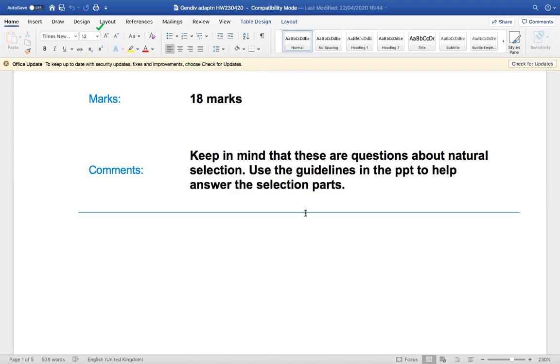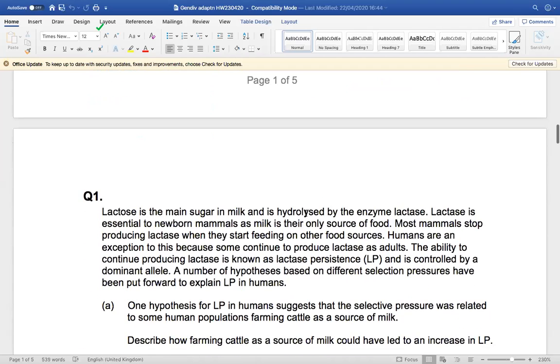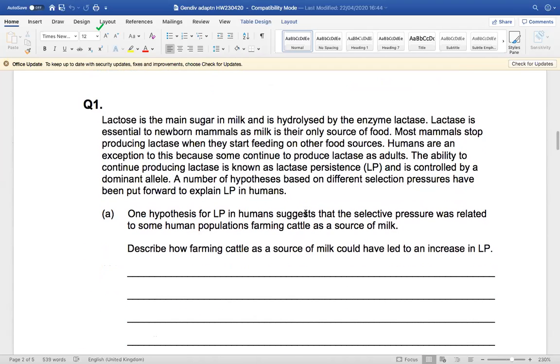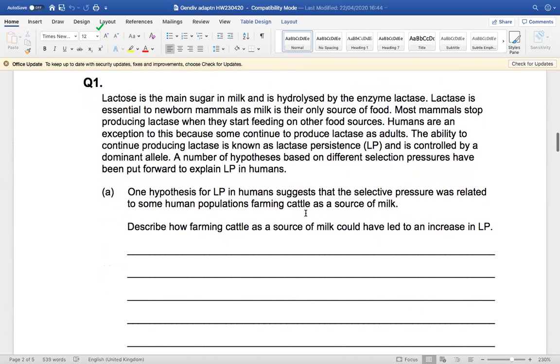So looking at question 1, lactose is the main sugar in milk and is hydrolyzed by the enzyme lactase. So lactase is essential to newborn mammals as milk is their only source of food. Most mammals stop producing lactase when they start feeding on other food sources. Humans are an exception to this because some continue to produce lactase as adults. The ability to continue producing lactase is known as lactase persistence and is controlled by a dominant allele.